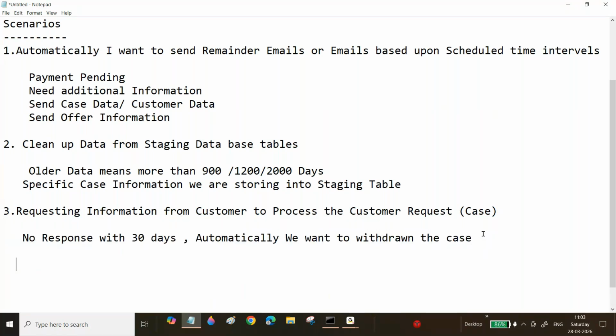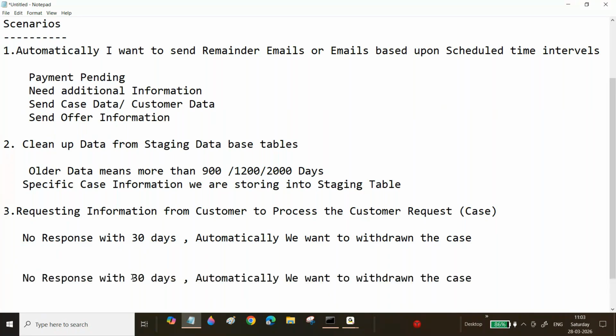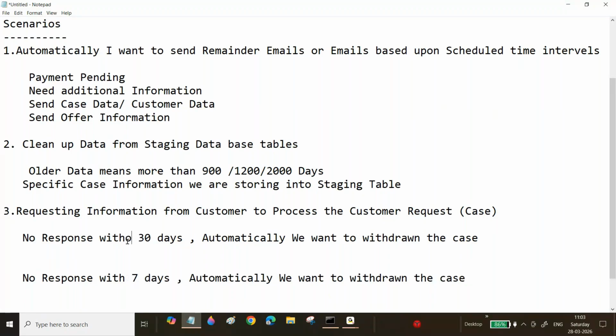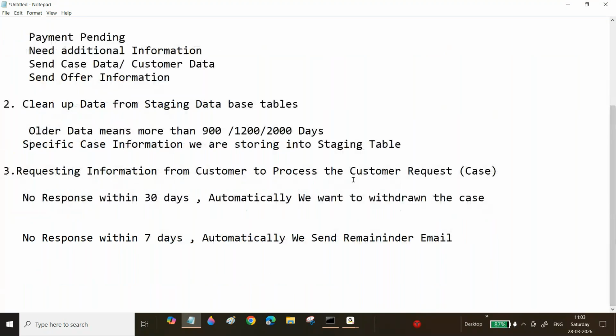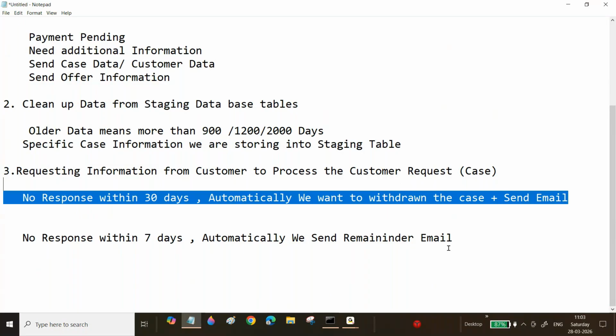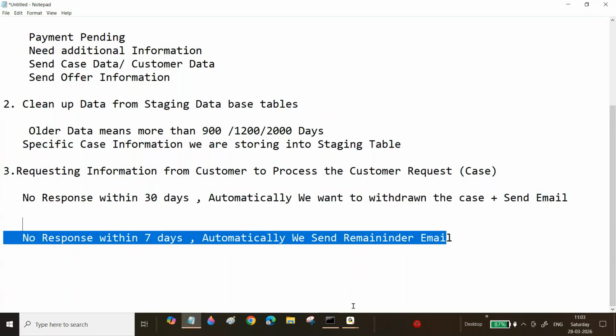Now here, automatically withdraw the case if you didn't get a response within 7 days, or 10 days, or 30 days. What is my scenario? After 7 days, automatically send a reminder email. Now I can define my use case: withdraw the case and send an email. We can define it like that also, right? When we are withdrawing a case, we will send an email.